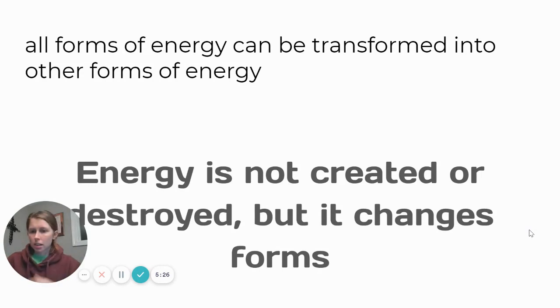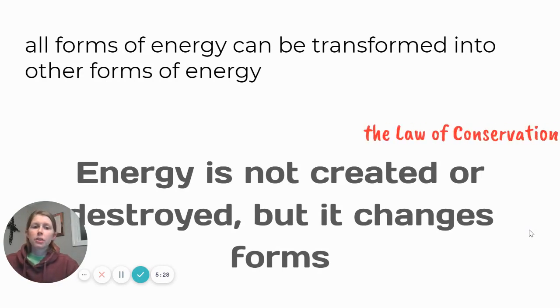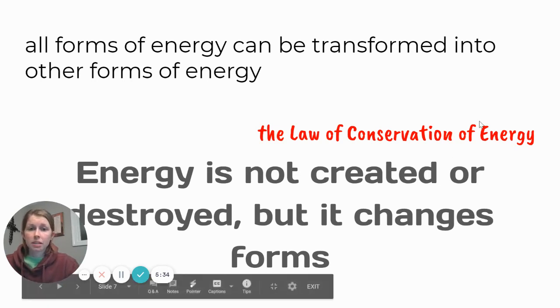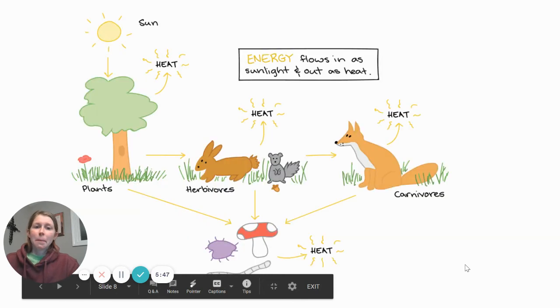And so energy is constantly being changed. We call this the law of conservation of energy. And so you should pause the video and write this definition down. The law of conservation of energy: energy is not created or destroyed, but it changes forms.